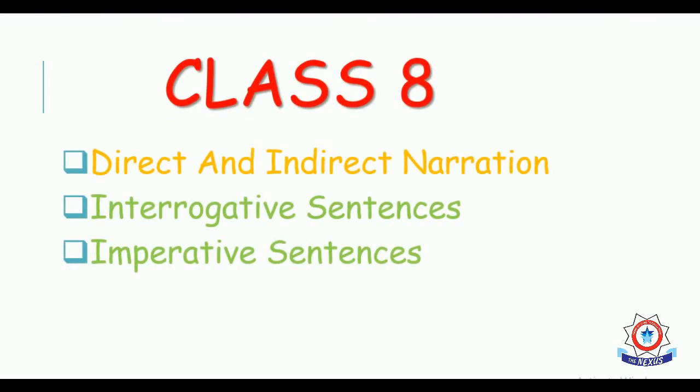Today I have prepared this lecture for class 8 and the topic that we are going to study is direct and indirect narration. Direct and indirect narration is basically divided into some sort of branches, some sort of sentences where we can see assertive, negative, interrogative, imperative, optative, and all kinds of sentences. In the previous lecture, we discussed the assertive one, and in today's lecture, we are going to convert interrogative and imperative sentences into indirect narration. So let's start it.